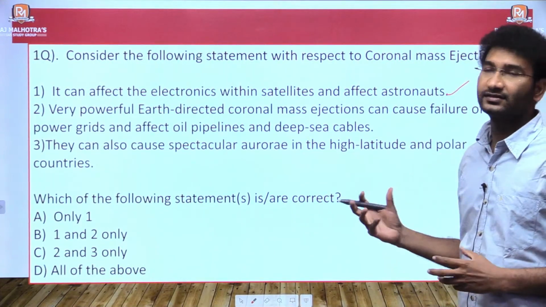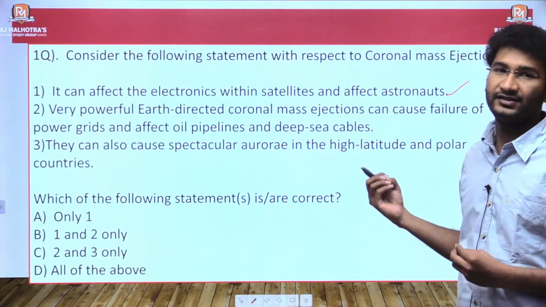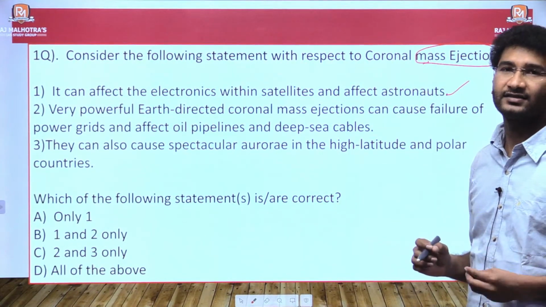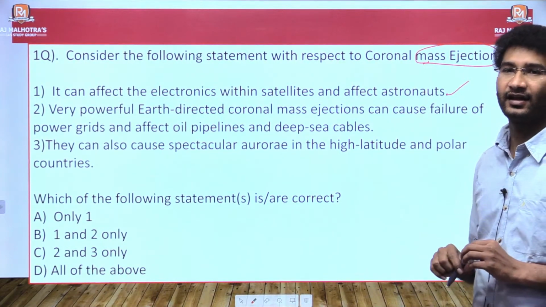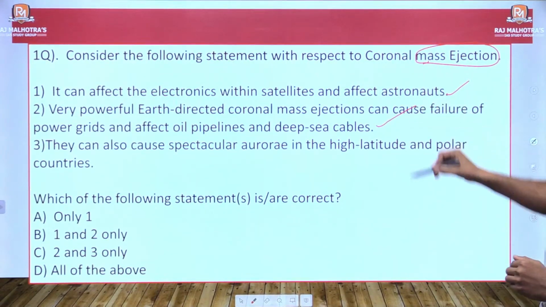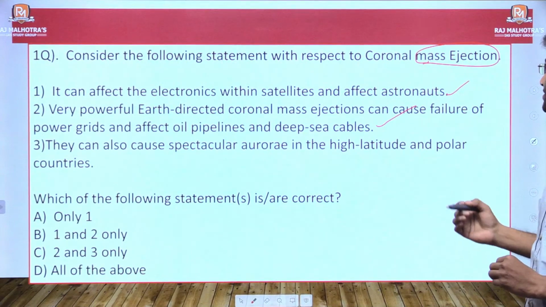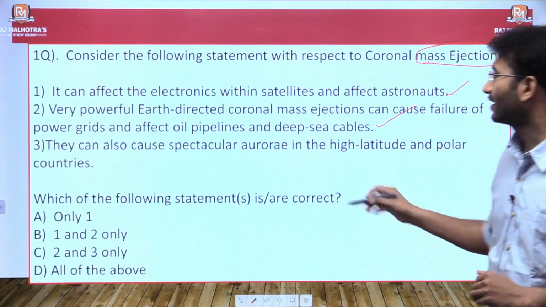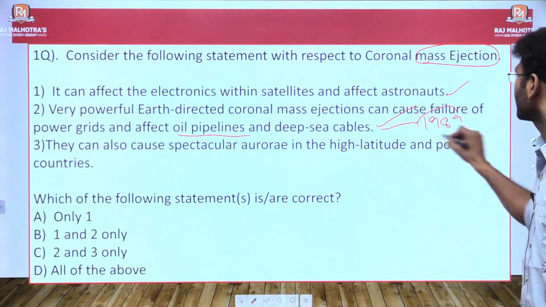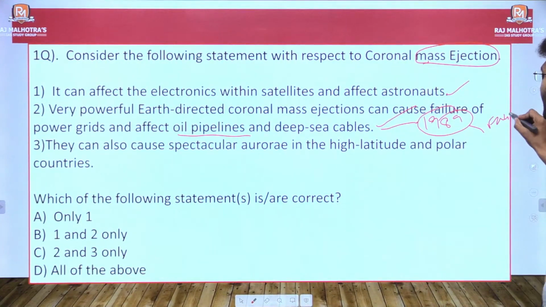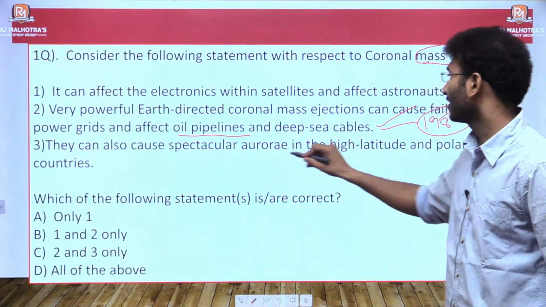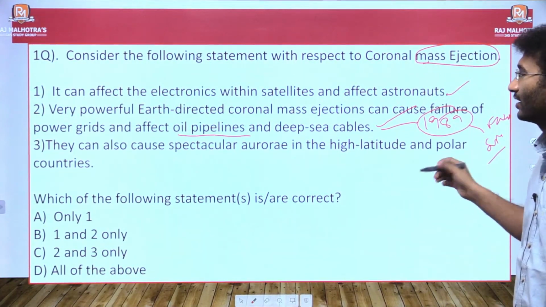See, statement 1 is right. Whenever the solar flares in the form of coronal mass ejection come in, they can impact the satellites and the electronics in the satellites, and they can get disrupted. The second statement is also right. A very powerful Earth-directed coronal mass ejection can cause failure of the power grids and affect oil pipelines. In the year 1989, Canada faced this situation. They can also cause spectacular aurora in the high altitude and polar countries.